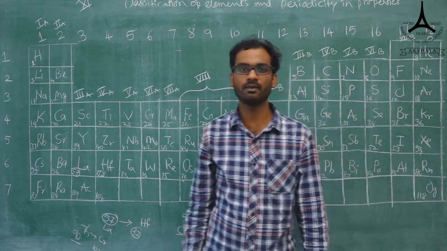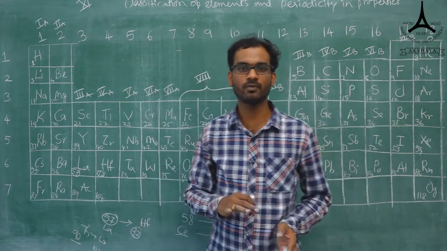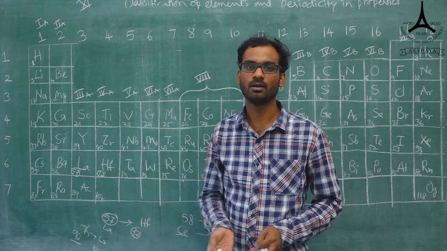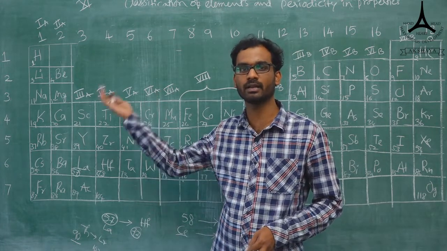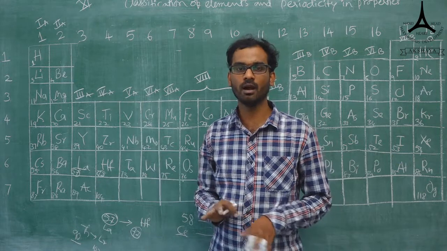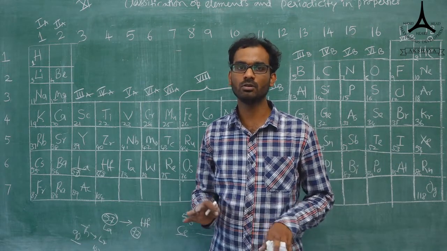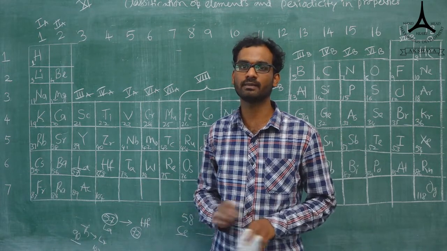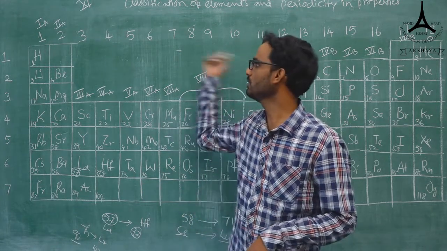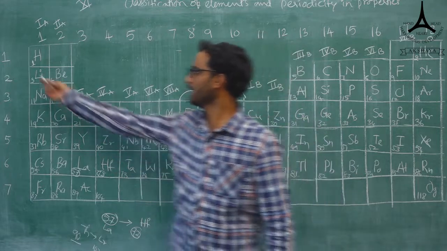That is for comparing the long form of periodic table with the modern periodic table. After the modern periodic table, we get the long form of periodic table. In long form, there are no Roman numbers, only 1, 2, 3, 4, 5, 6, 7, 8, 9, up to 18, and the periods.